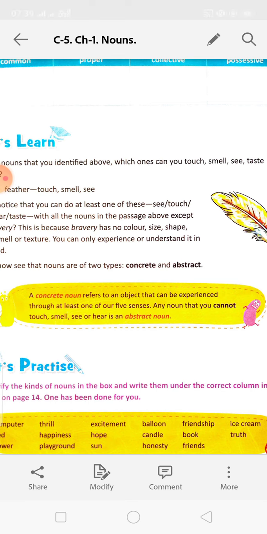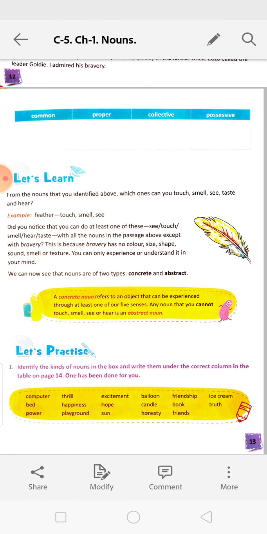Next, I think till now you have understood. That means concrete nouns we can touch, or we can see, or we can smell, or we can hear. But abstract nouns we will not be able to do all these things. We have to feel it. Okay? Like happiness. Happiness has no color, no texture, no smell. You have to feel the happiness.